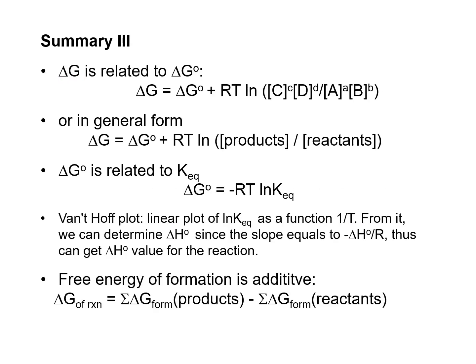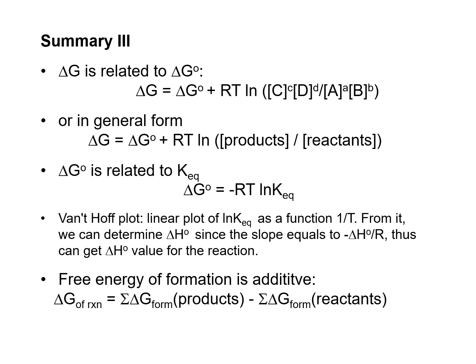Delta G is related to delta G naught, so the Gibbs free energy is related to the Gibbs free energy at the standard state using this expression. And this expression can be changed to the more general form here as delta G equals delta G naught plus RT ln of the concentration of all the products divided by the concentration of all the reactants. And delta G naught is related to the Keq using this formula. And this formula was used for the van't Hoff plot, where you can determine the delta H naught value.